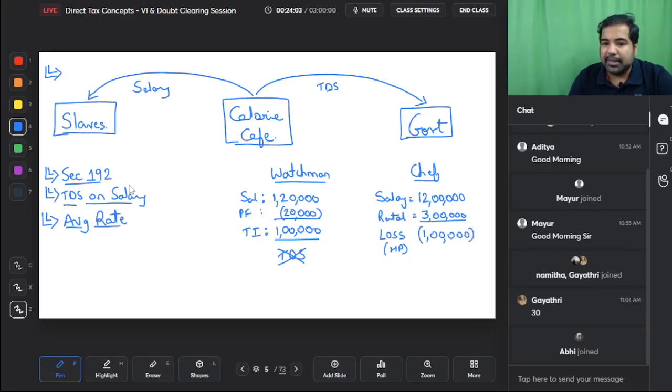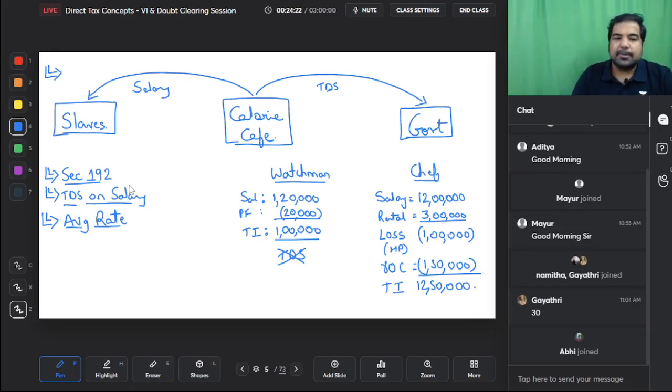Basically you become their CA. Again, if he has contributed to PF, etc., you can also minus that. After minusing these, 12 plus 3 is 15, 15 minus 2.5 is 12,50,000. This is his total income. You will calculate his tax.